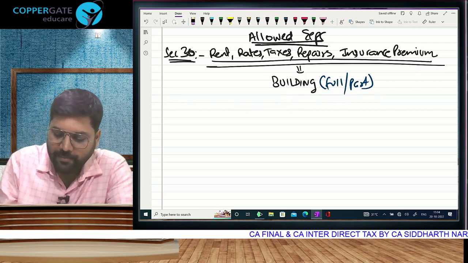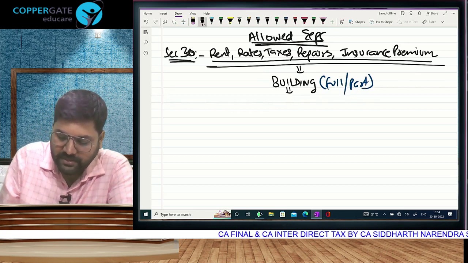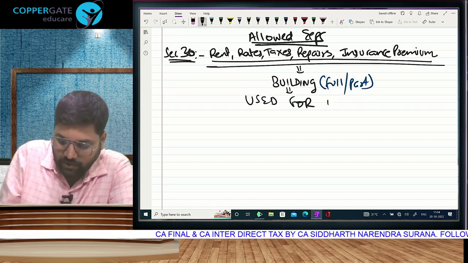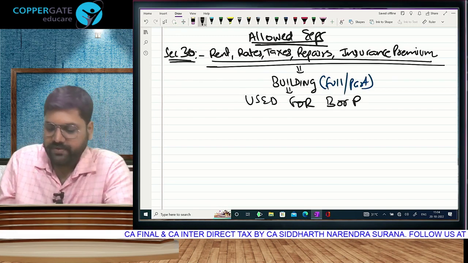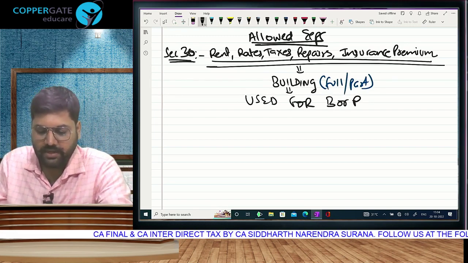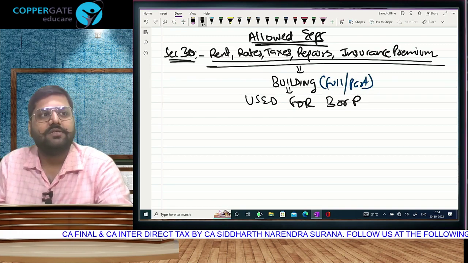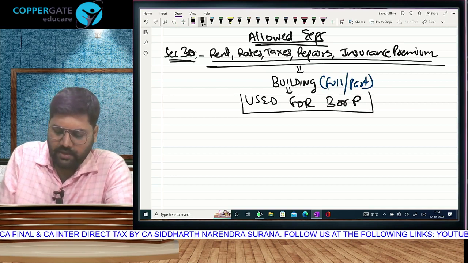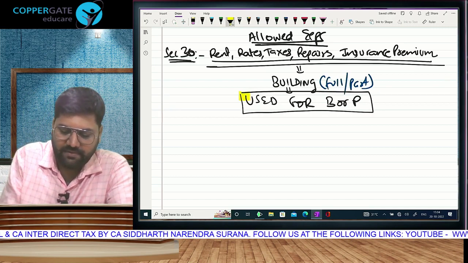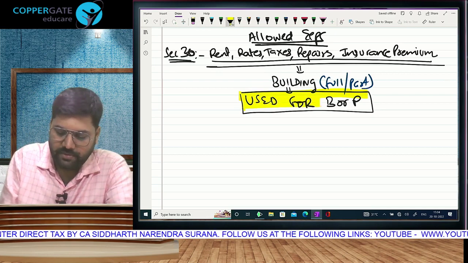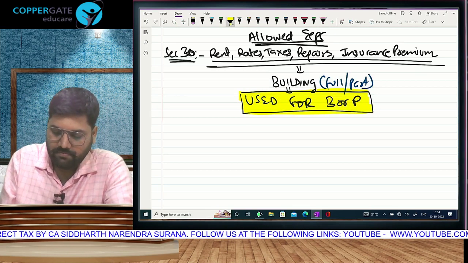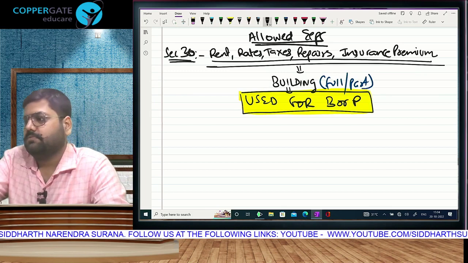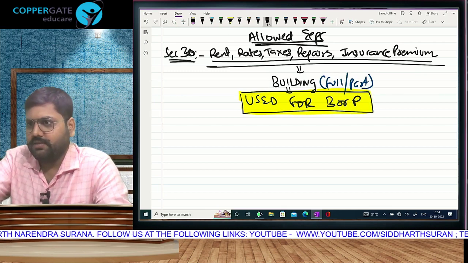If you have to take home anything from this classroom for your exam purposes, what you need to know is only if this building is used for business or profession. Only if the building is used for business or profession. Main condition, only condition, deciding condition, only relevant factor that the building should be used for business or profession. Are you understanding that?